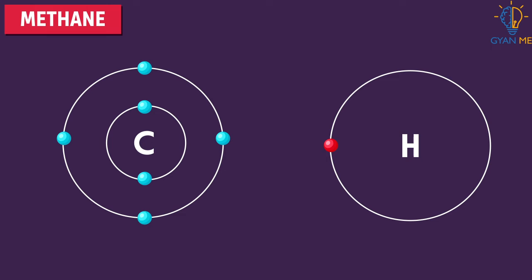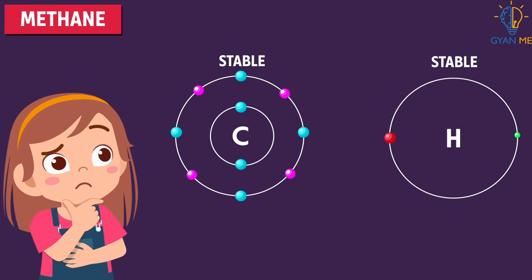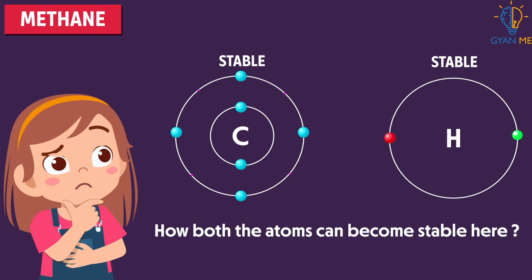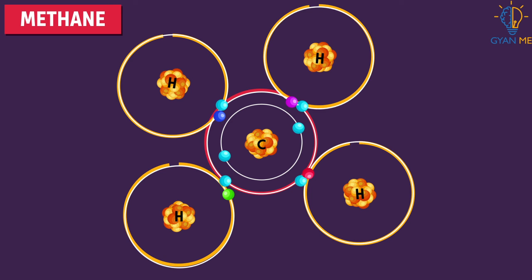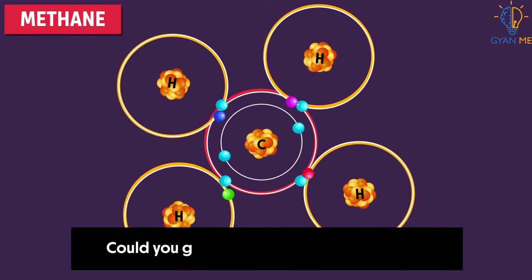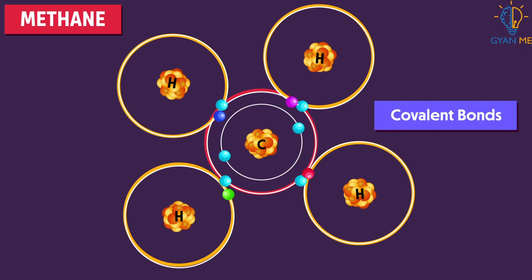Now, hydrogen needs one more electron to become stable, and carbon needs another 4 electrons to complete its octet and become stable. Can you now think of how both the atoms can become stable here? Let me give you a hint. Consider one carbon atom and 4 hydrogen atoms here. Could you guess the type of bond they form? Correct. They form covalent bonds.